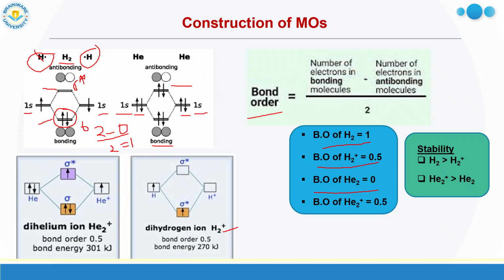So for H2 plus, the removal of the electron will be from sigma only. One electron is removed, so there remains only one electron. So what would be the bond order?